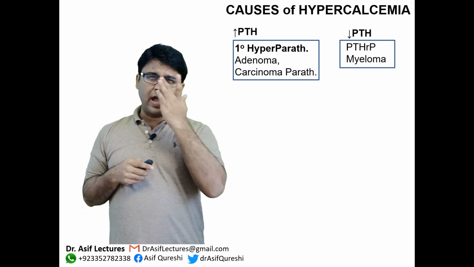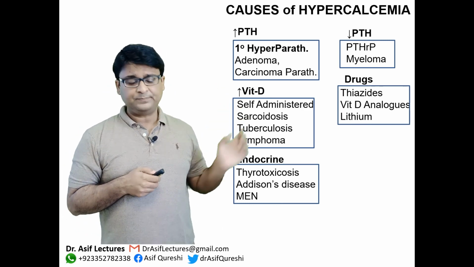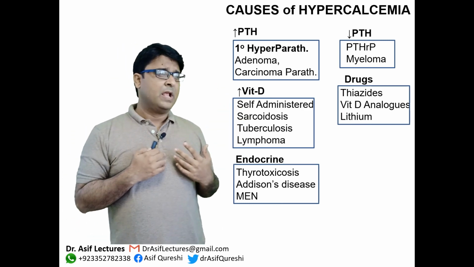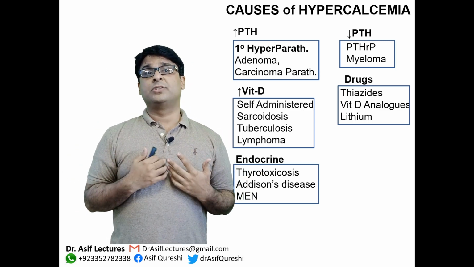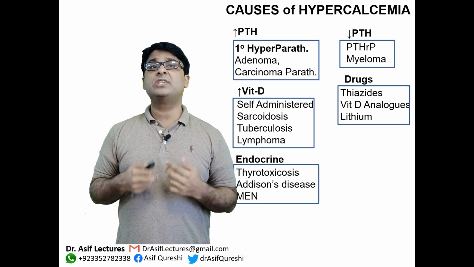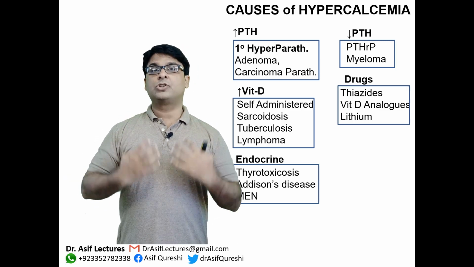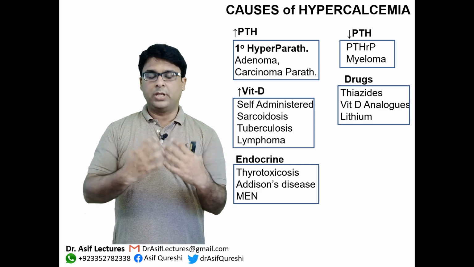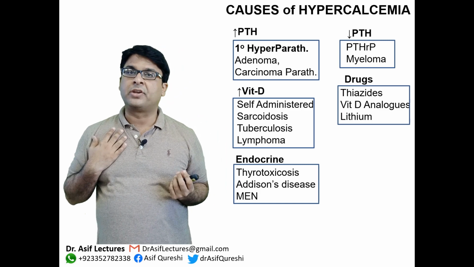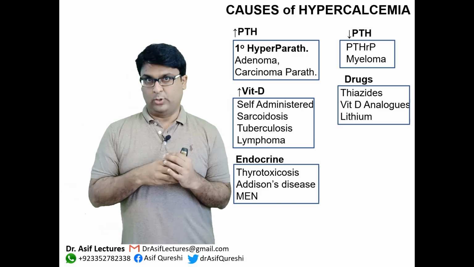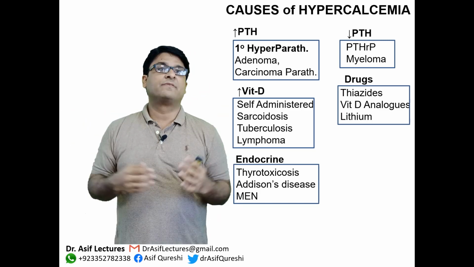If parathyroid hormone is decreased and calcium levels are still high, think about other malignancies, myeloma, okay? There are some other causes of hypercalcemia that you need to remember. If there is hypervitaminosis D, if the patient is taking a lot of vitamin D, or if there are conditions such as sarcoidosis or tuberculosis, these granulomatous diseases have an intrinsic mechanism where activation of vitamin D happens a lot. It is hyperactive. So the one-alpha hydroxylation step is increased and a lot of vitamin D is produced. So in any condition, when a lot of vitamin D is produced, calcium levels will go up, okay?